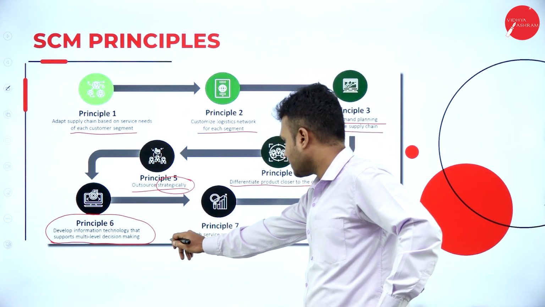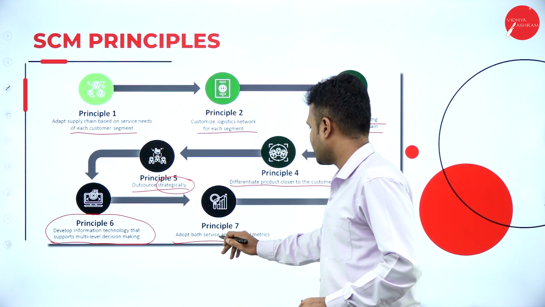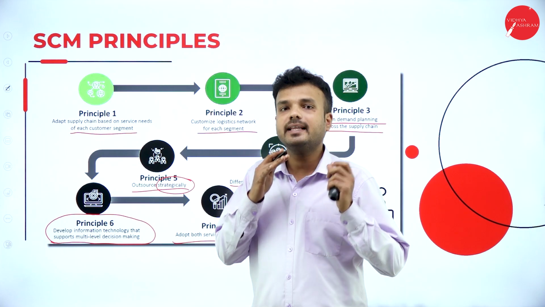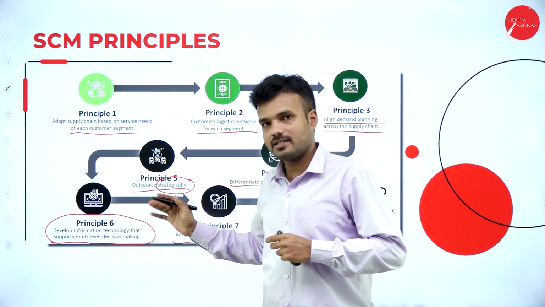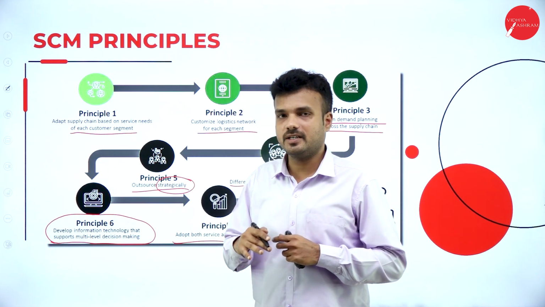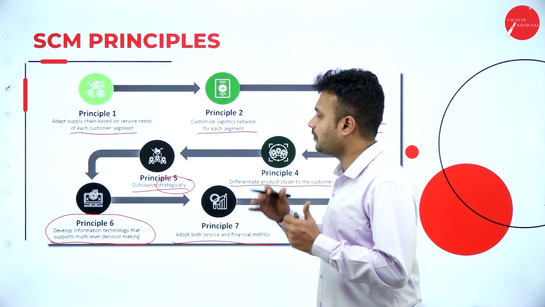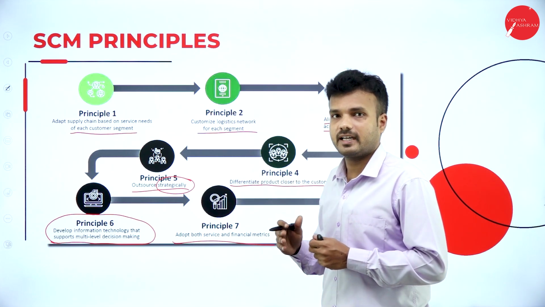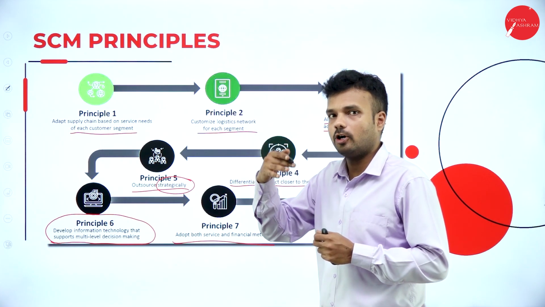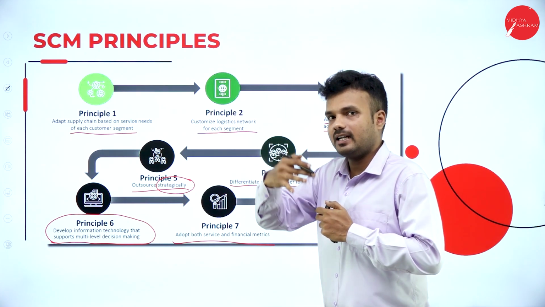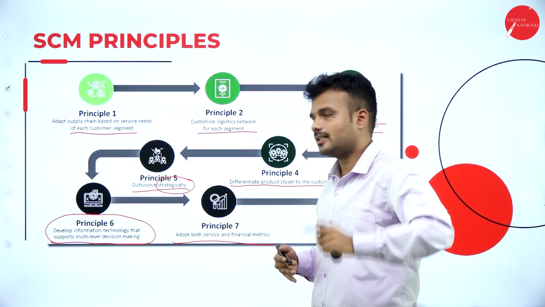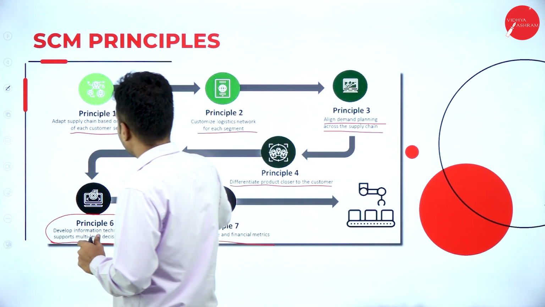Principle 7, it is the last principle, that is adopt both service and financial metrics. So here the activity based costing is used in this methodology, that is ABC analysis based on the preferences of the customers. It means there is a demand for a few kinds of products, and there is no demand for other kinds of products. We are supposed to go with the ABC analysis to figure out the product which is in demand in the minds of the customers. Based on their preferences, we are supposed to categorize the product. That is nothing but ABC analysis.